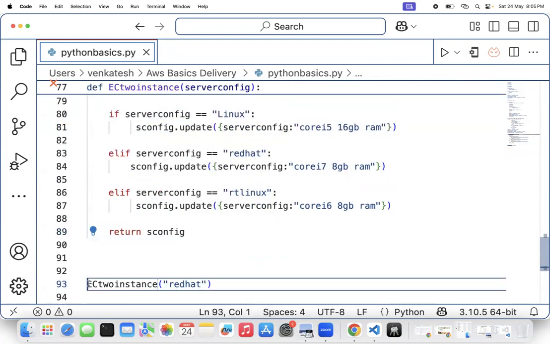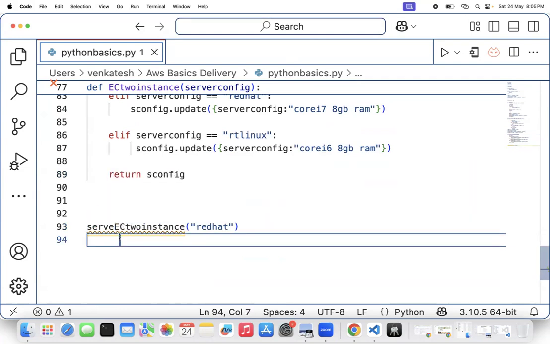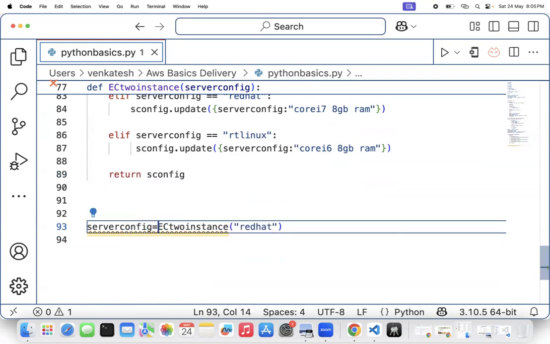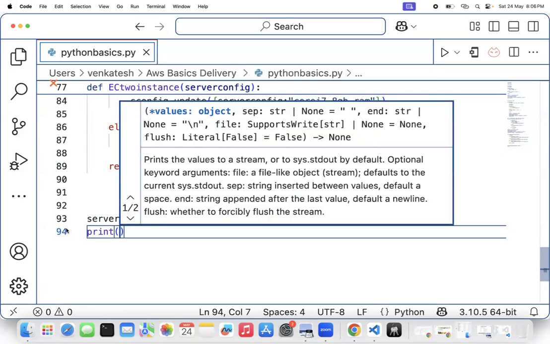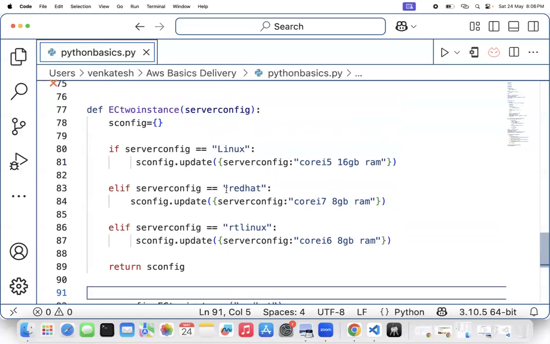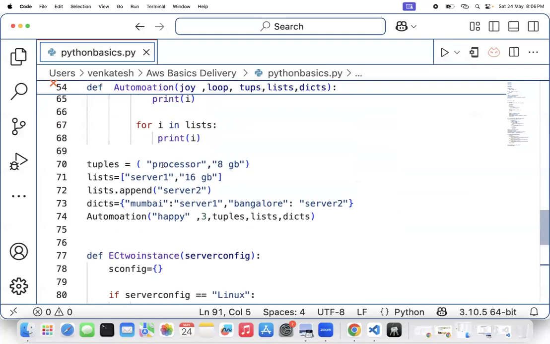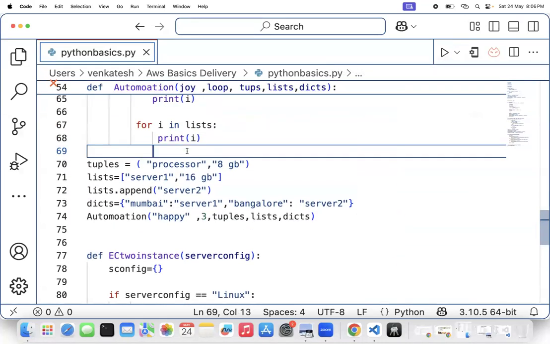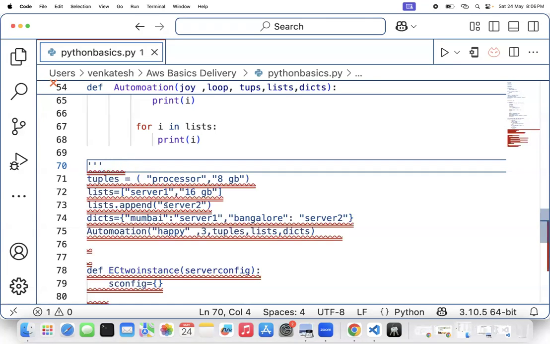Yes. Then I have to collect the return value. So this is actually my server configuration object name. My server configuration is equal to, and you can print it. This is how AWS is actually automating all kinds of services. It's automating with functions and OOP concepts. Now I'll call this code, the code which I have written here. Let me comment out this code also, because I don't want any of the other code to run. Okay, so I'm going to demonstrate in this approach.